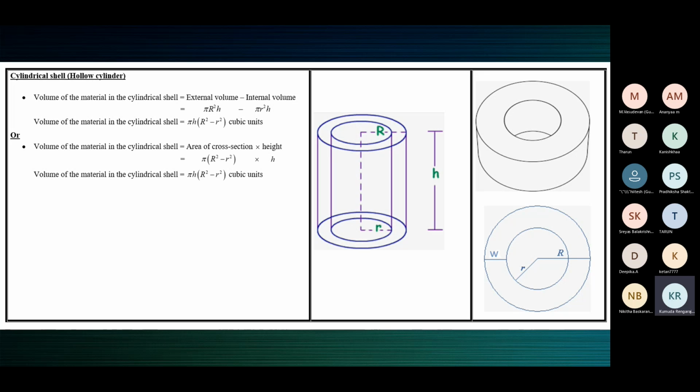So a hollow cylinder is usually referred to a cylinder which is open at both the ends. The wall of the cylinder may be thin, may be thick. That is, the thickness of the wall may be so negligible that it can be ignored. That also is a hollow cylinder.